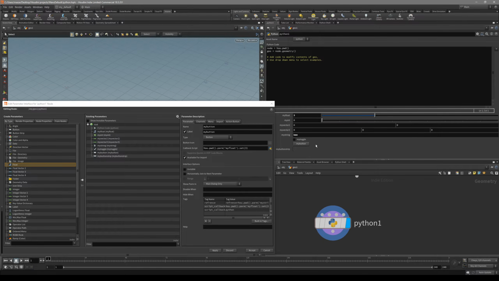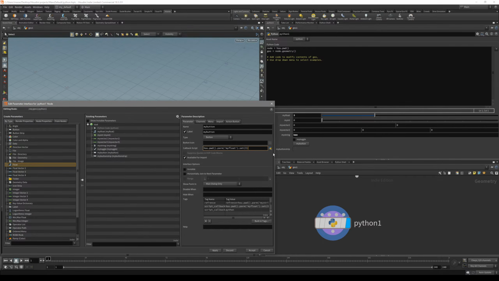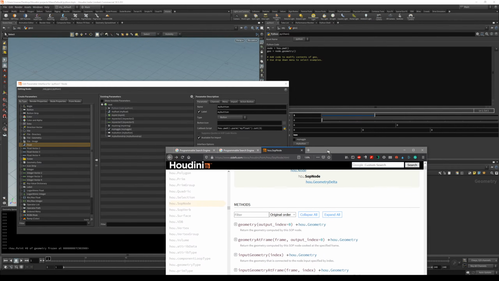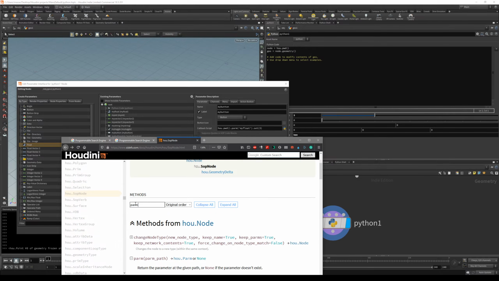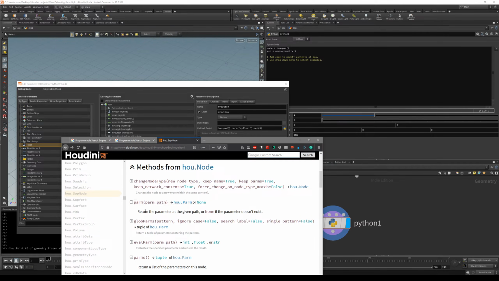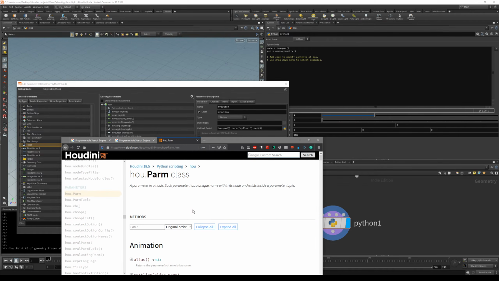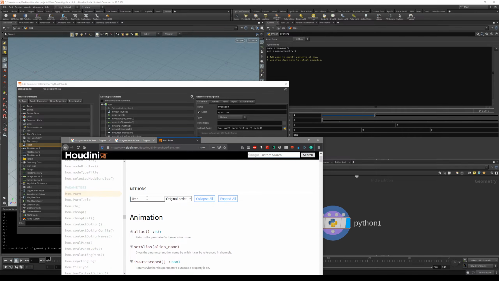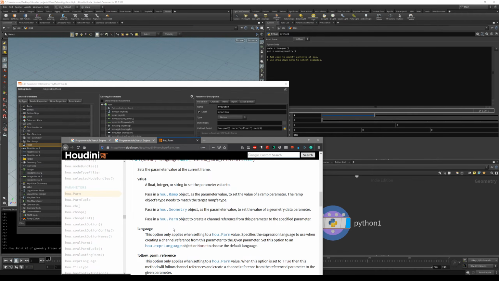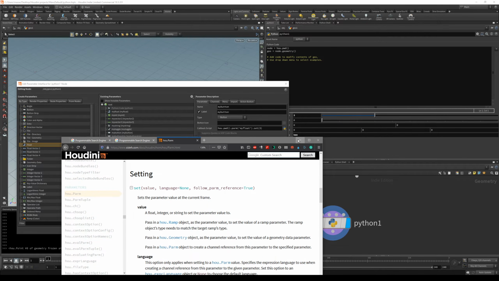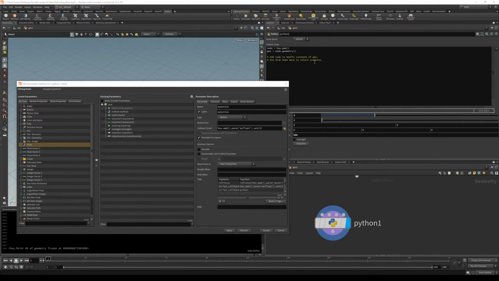You see, now I press my button, it calls the script, and it changes the my float parameter to 3. And again, we can very easily follow this path. Now that we have pwd, we are in our subnode. Now that we have called the parm, let's go to the parm. You can see there's a parm method. We use parm, and as you can see, it's going to return a hou.Parm class. And on this class we use set. Let's find the set. You can see there's a set method for it. So basically, this is the path that we used and set this tree.